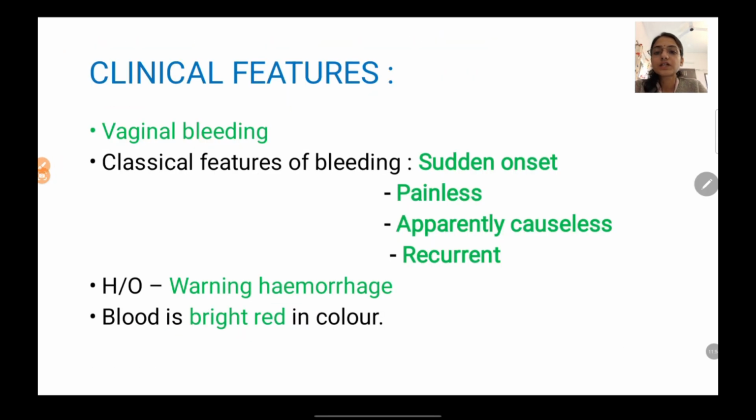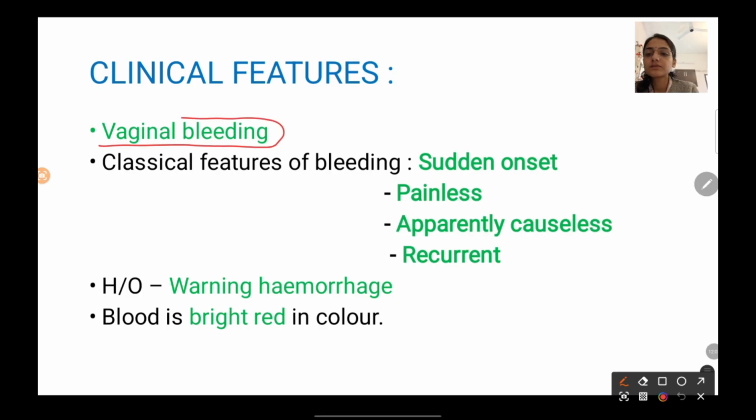Now, let us understand the clinical features of placenta previa. The main symptom or the only symptom of placenta previa is going to be vaginal bleeding. What are the features of this bleeding? This bleeding is going to be sudden in onset. The patient will come and tell you that there was no apparent cause, no history of trauma or anything else.